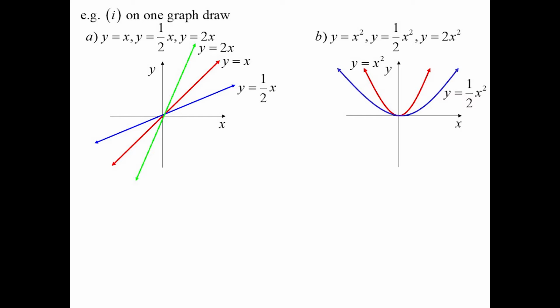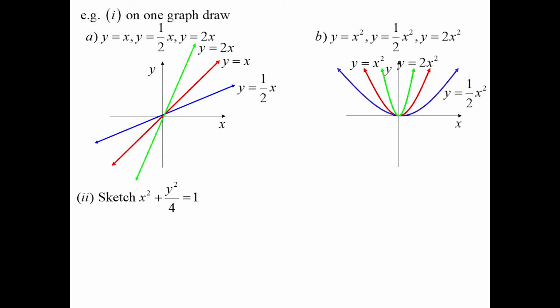Anyway, if I think of it as 2y equals x squared, then the vertical dilation factor is a half. Therefore, we should be getting a shallower curve, because when it was vertical, we said if a is bigger than 1, we get a steeper graph. So in other words, there it is underneath the curve. For y equals 2x squared, we should see the opposite thing. So we get a steeper parabola.